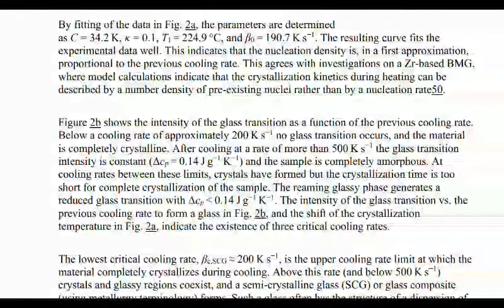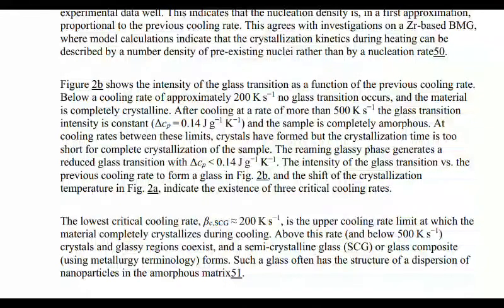Figure shows the intensity of the glass transition as a function of the previous cooling rate. Below the cooling rate of approximately 200 Kelvin per second, no glass transition occurs and the material is completely crystallized. After cooling at a rate of more than 5000 Kelvin per second, the glass transition intensity is constant and the sample is completely amorphous. At cooling rates between these limits, crystals have formed, but the time for crystallization was too short for complete crystallization of the sample, leaving a remaining glassy phase.